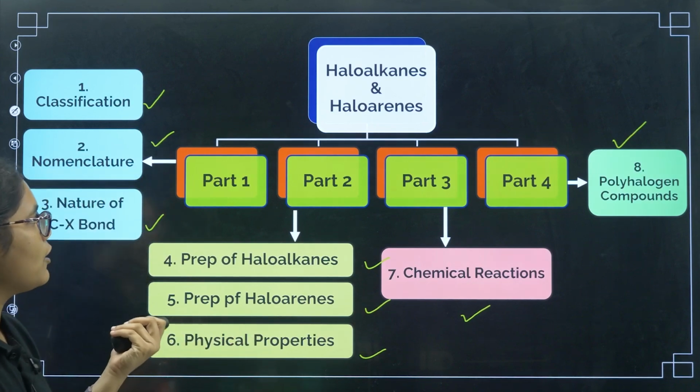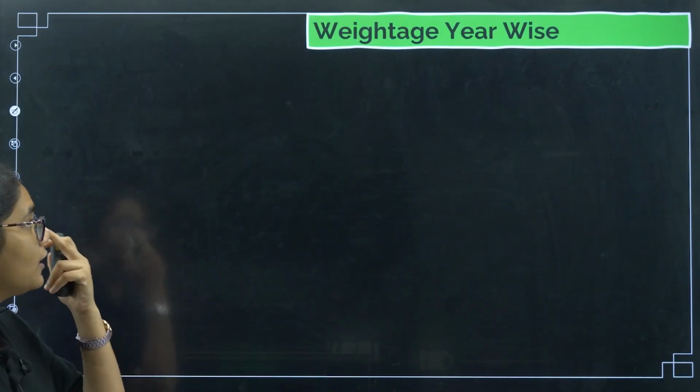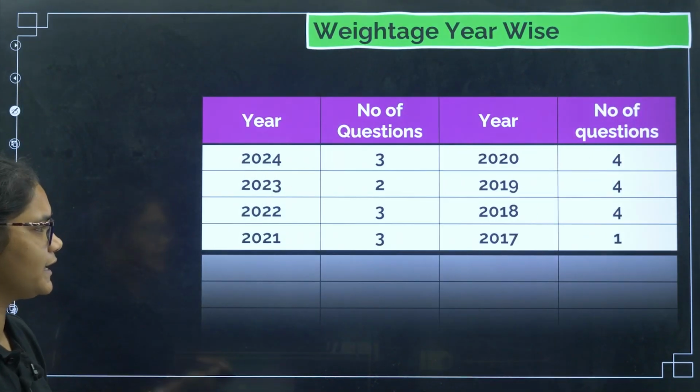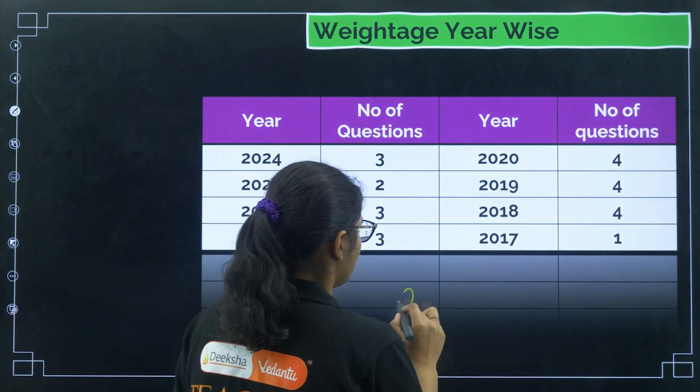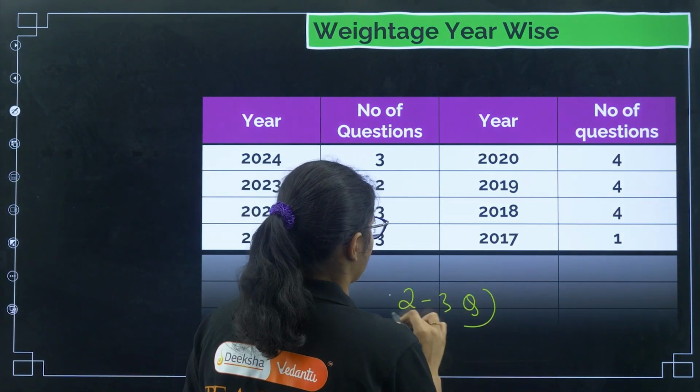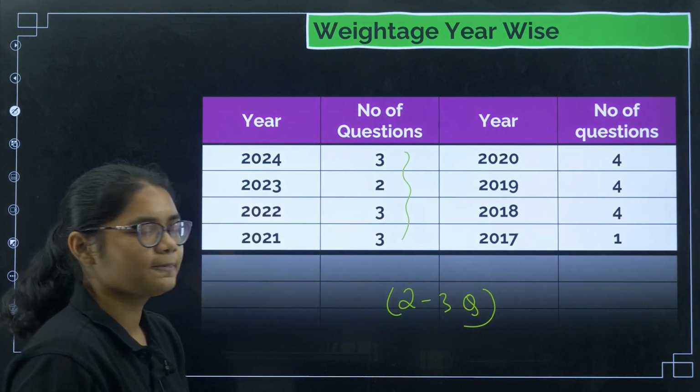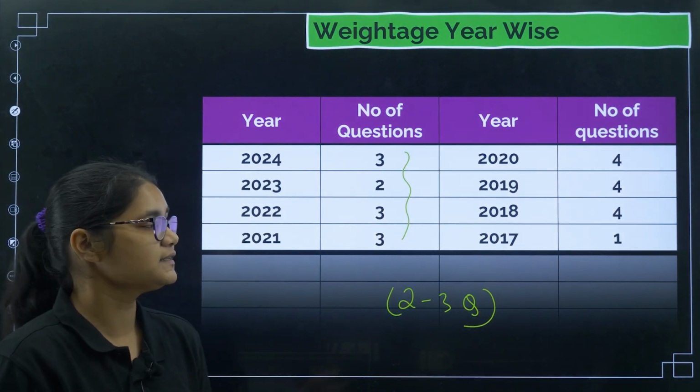Now coming to the next one, that is weightage, how much we are getting every year. You can easily expect 2 to 3 questions from this chapter in the last 4 years. Easily you can expect 2 to 3 questions.